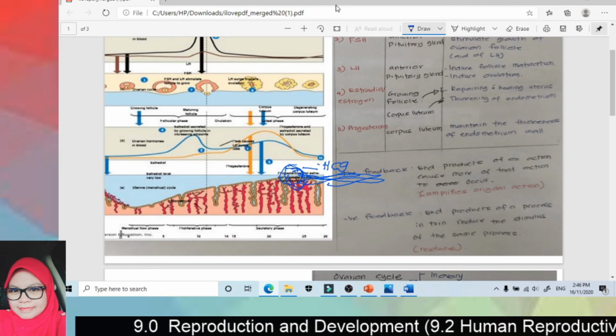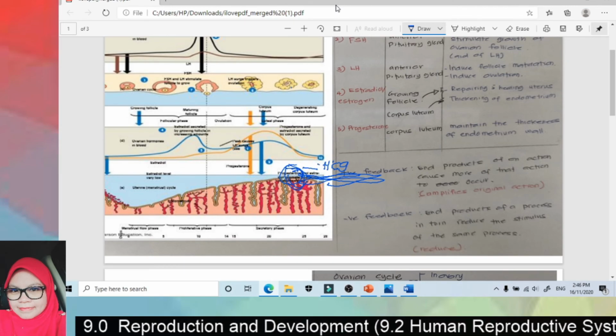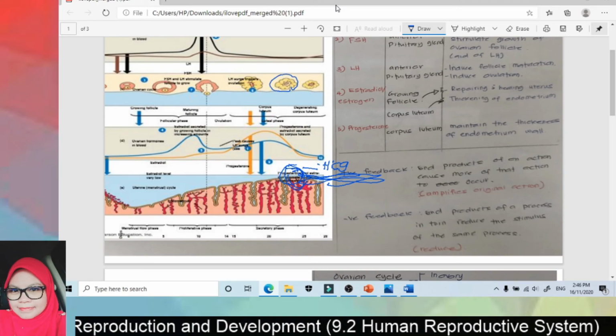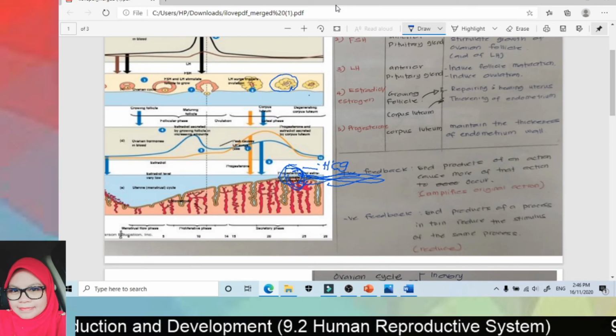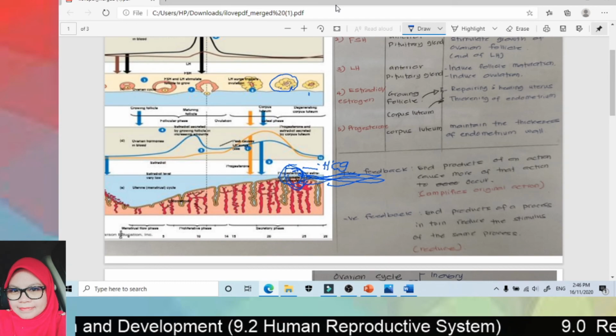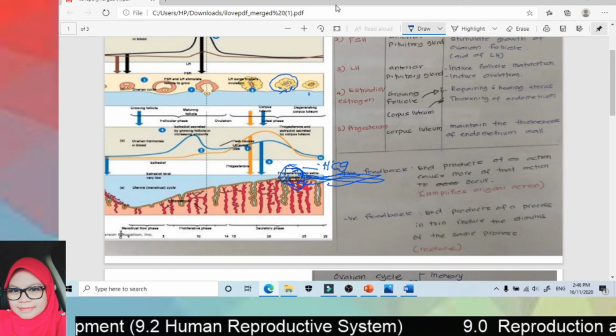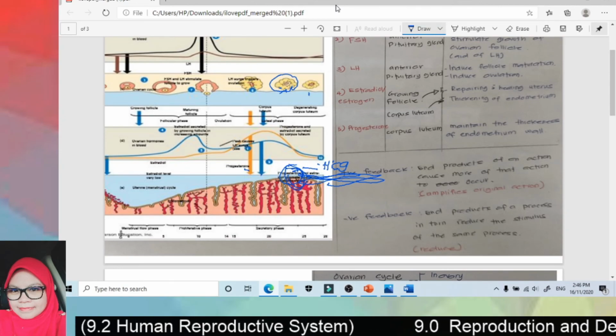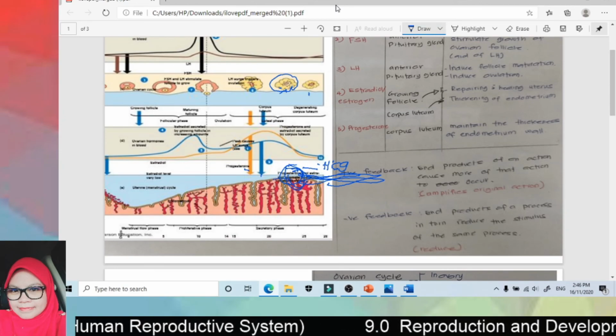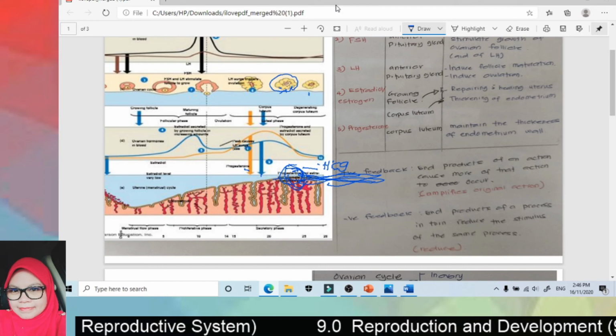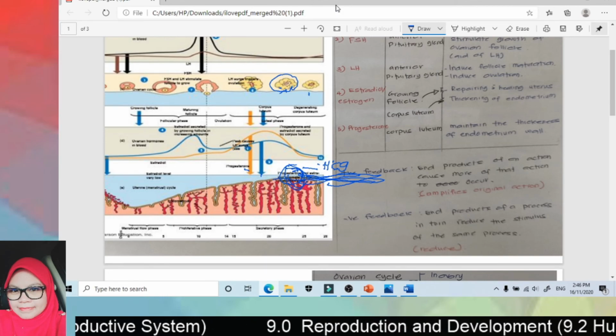So this hormone will maintain the corpus luteum. So the corpus luteum will not disintegrate. So this corpus luteum will remain and will continue to secrete estrogen and progesterone to make sure the endometrium wall keeps thickened. Can you understand?